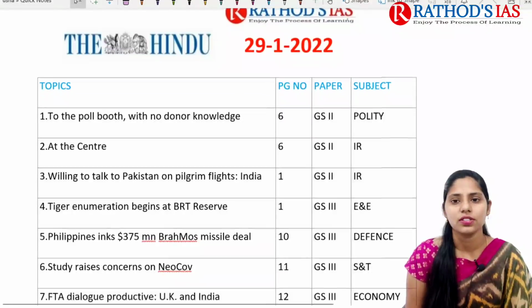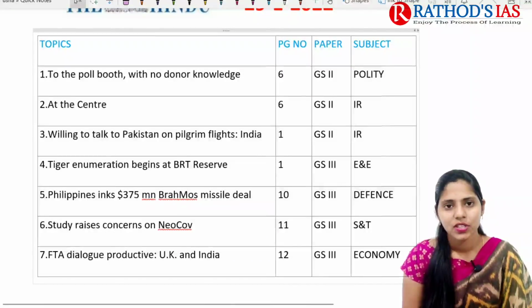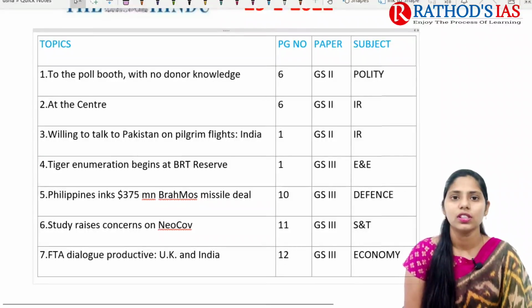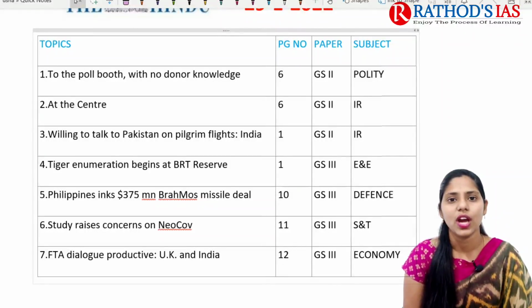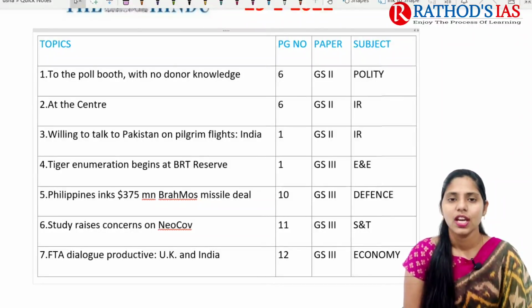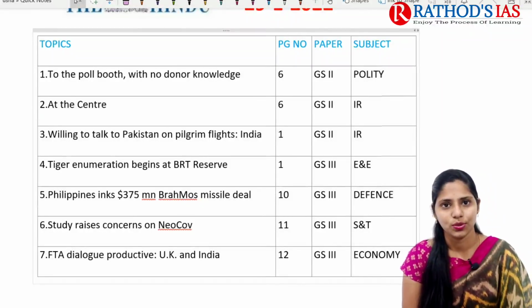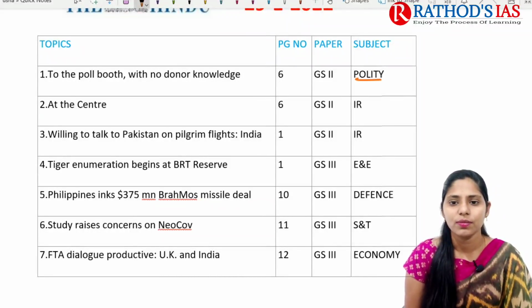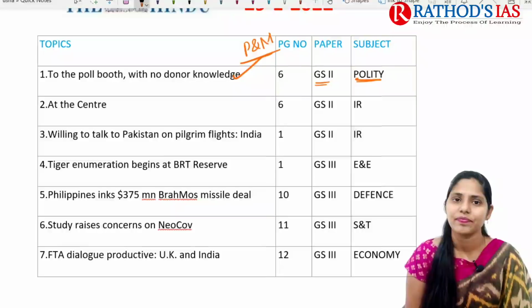So first topic, it is regarding electoral bonds. So why is this electoral bonds in news? Now in the next month we are going to have elections in 5 states. So this electoral bond scheme is in news, and now it is our duty to revise those ones. So this is important from polity, which mainly comes in the GS paper 2. And this scheme is very much important from both your prelims as well as your mains.